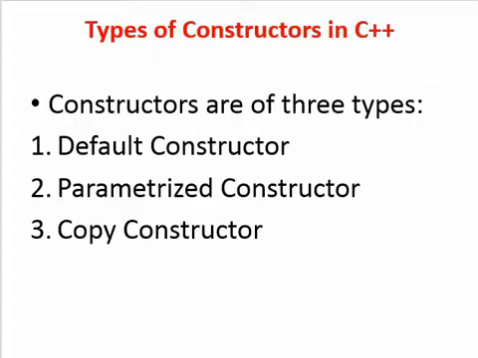Types of constructor in C++. There are three types of constructor in C++. First, default constructor. Second, parameterized constructor. Third, copy constructor.